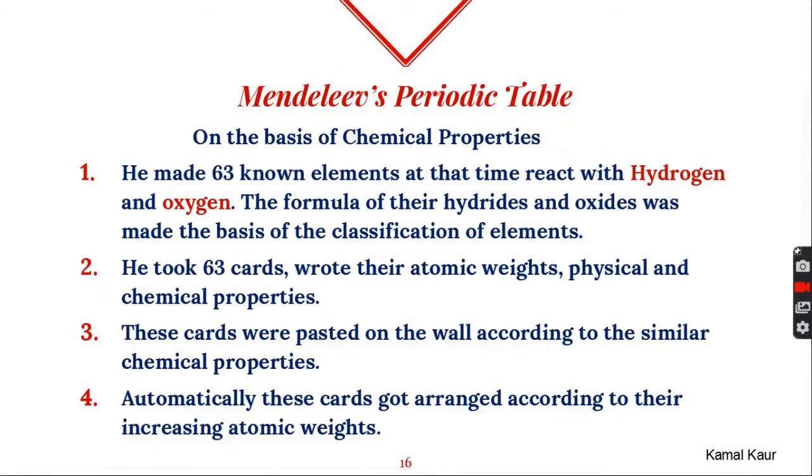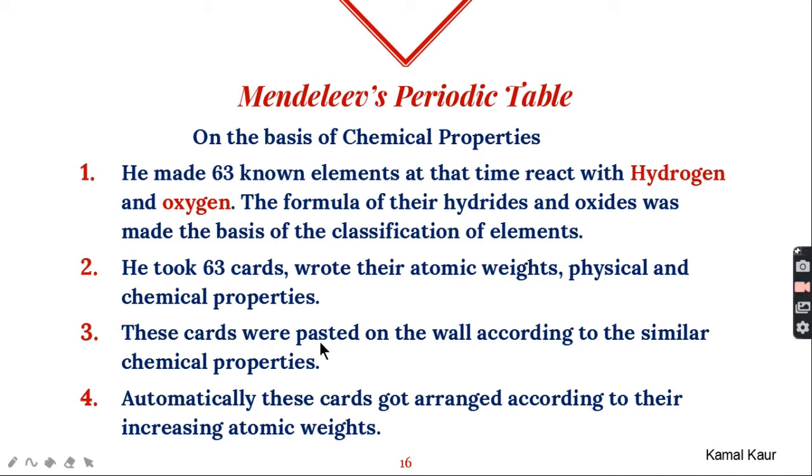To overcome the drawbacks of Newlands' law of octaves, Mendeleev gave his periodic table. At that time, 63 elements were known. So he took 63 cards and wrote the name of all the elements on these cards along with their atomic weights and physical and chemical properties. He found the chemical properties of all these elements by reacting them with hydrogen and oxygen and found the formulas of their hydrides and oxides.